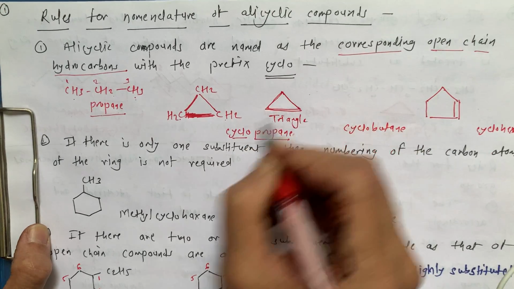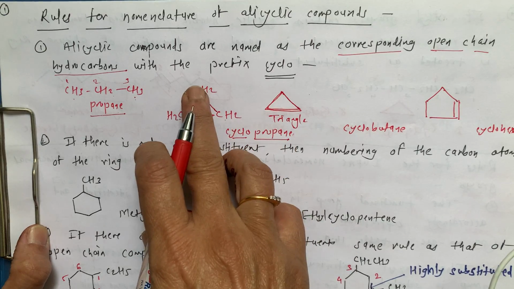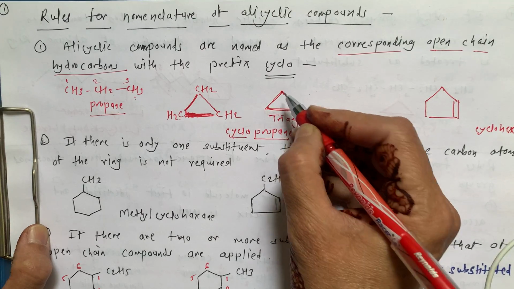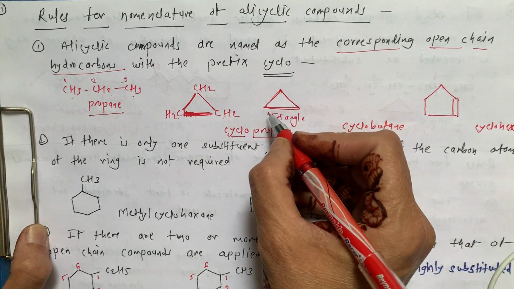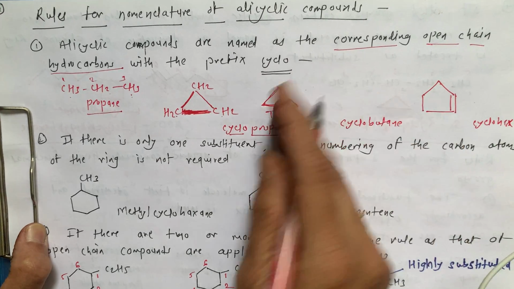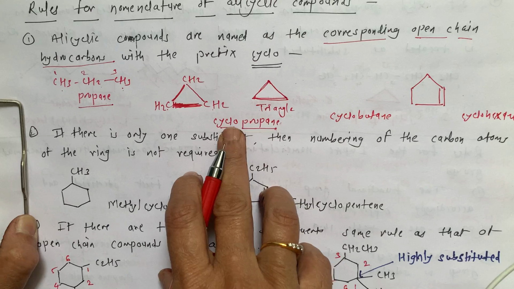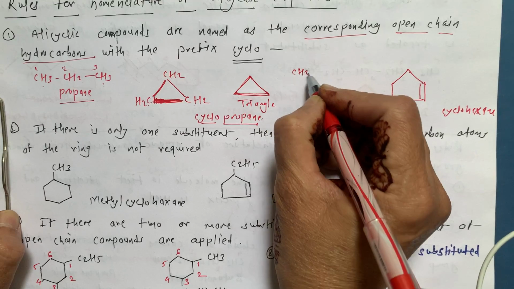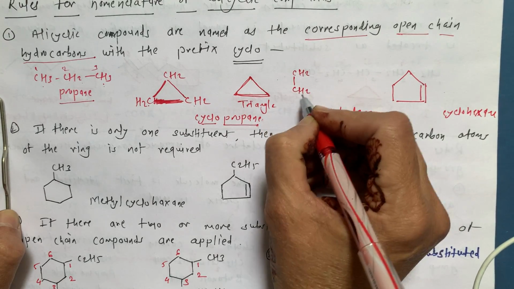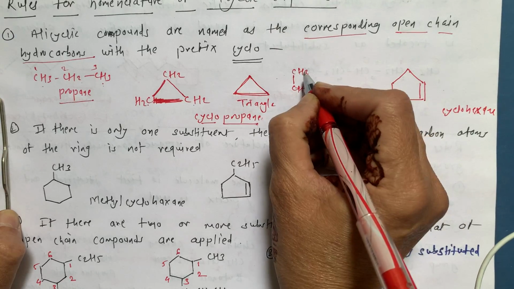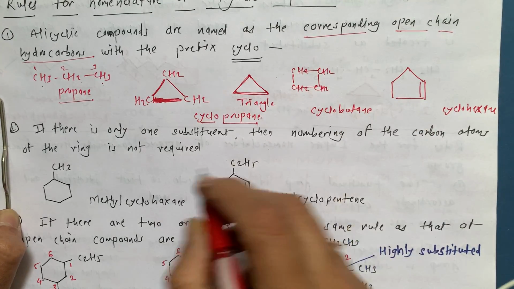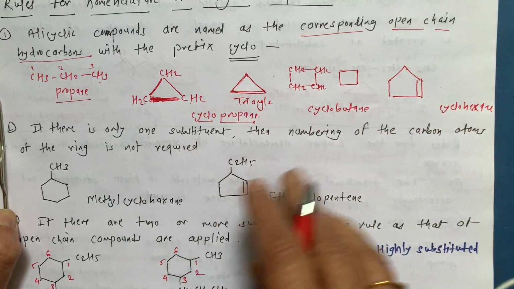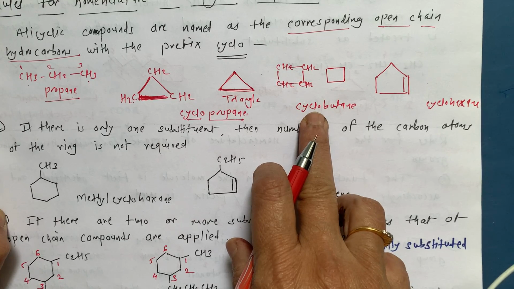In bond line formula we are not mentioning carbon as well as hydrogens; the junctions are the C, and we assume that there are hydrogens. This triangle is called cyclopropane. If it is cyclobutane, then it is CH2 CH2, CH2, CH2, linked to each other. So we can write just a simple square in bond line formula.